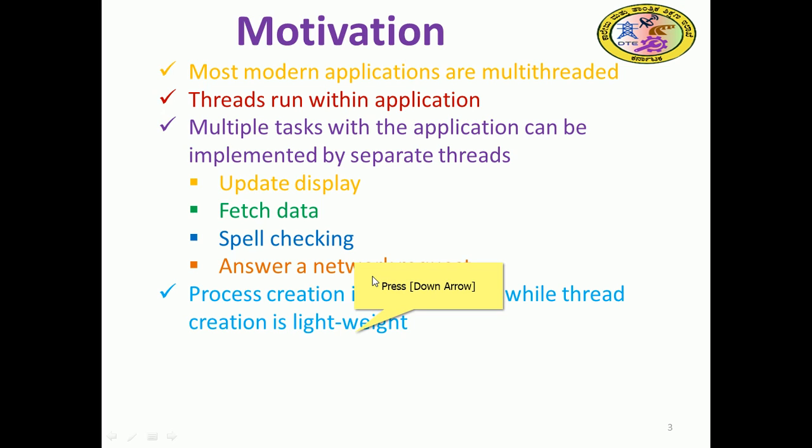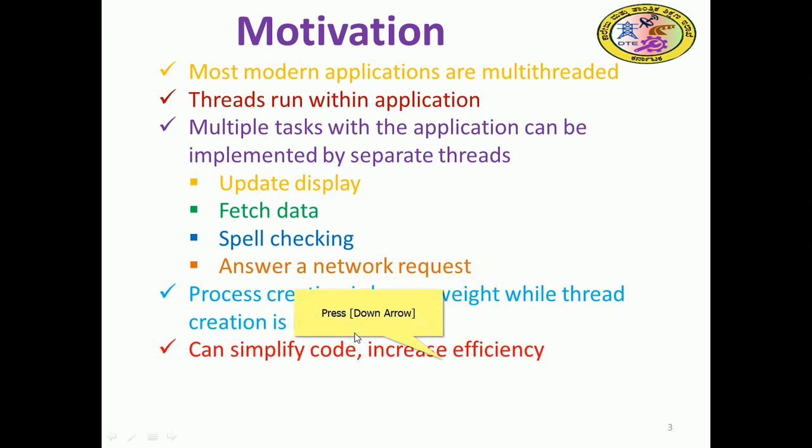It is a small concept which performs part of the duty of the process, right? So it can simplify code and increase efficiency. Having a process means huge luggage, lengthy code. If you talk about efficiency, efficiency may decrease because we are carrying so much information.